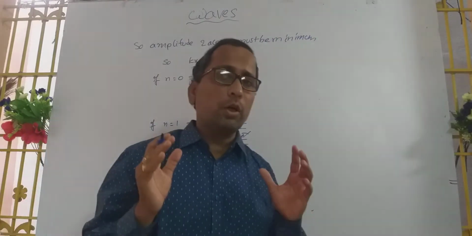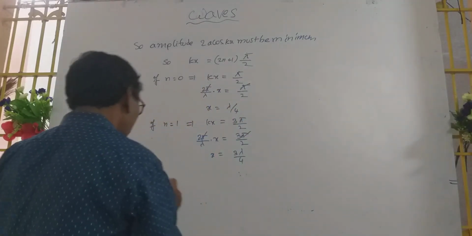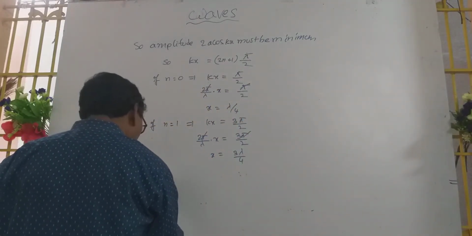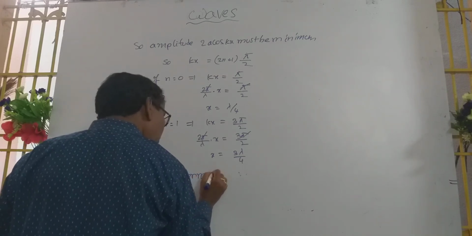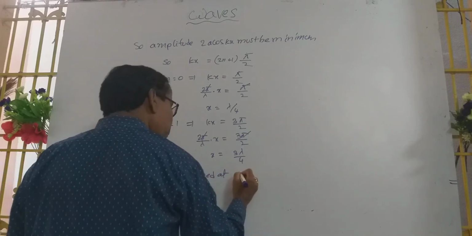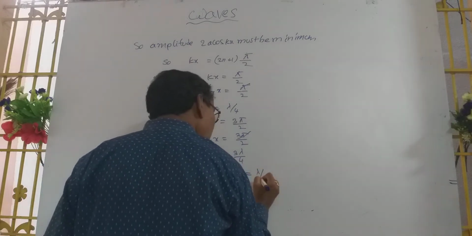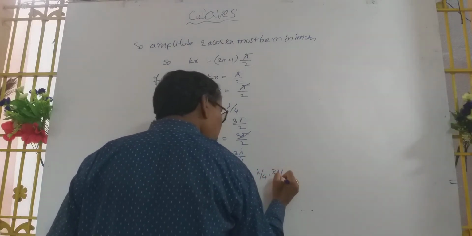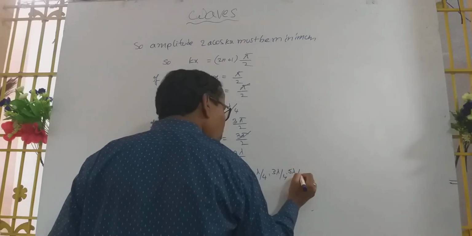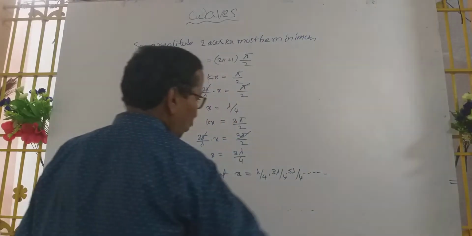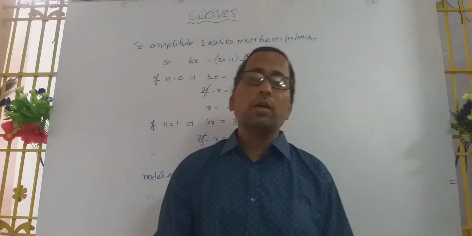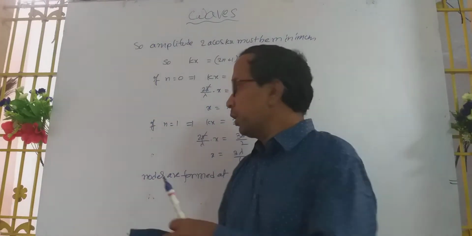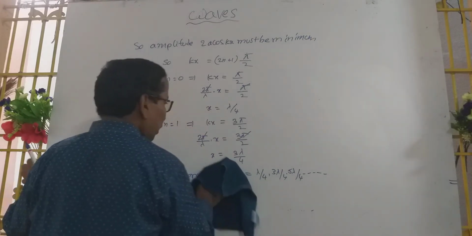So generally nodes are formed at x equals lambda by 4, 3 lambda by 4, 5 lambda by 4, and so on. This is the formation of the nodes and antinodes in the case of the free end.